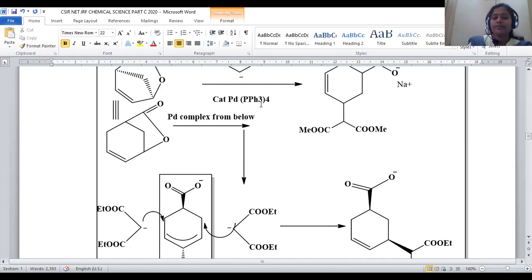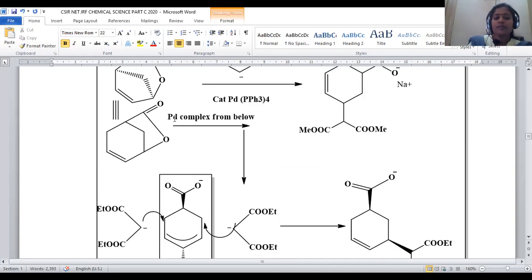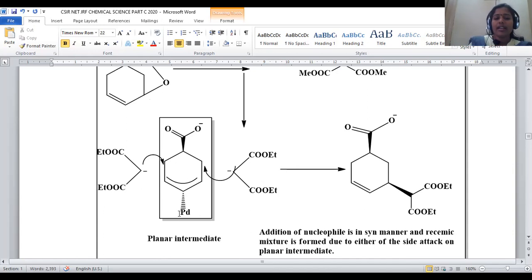In the presence of palladium triphenylphosphine, whenever ring opening is possible, initially this palladium will be attached to this carbon cation. So this carbocation is attached with the palladium center at this position. Now in which state is it? Planar intermediate. It just resembles an SN1 kind of reaction. In SN1 also, what happens? Planar carbocation will be there, having provision to attach with the nucleophile in either direction, either from the top side or from the bottom side.